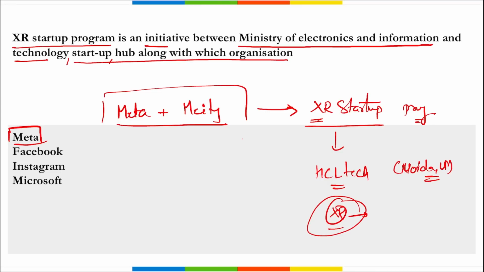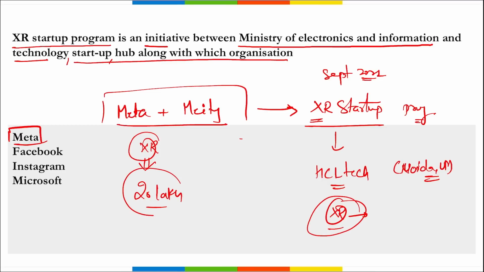Correct? The XR Startup Program was launched in September 2022, jointly by MeitY Startup Hub along with Meta. The selected startups working on this XR technology will be receiving a grant of up to 20 lakh rupees from HCL Tech, right?